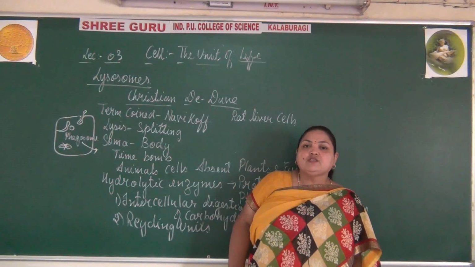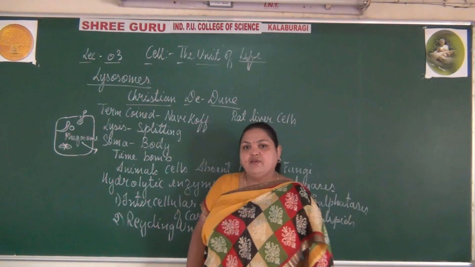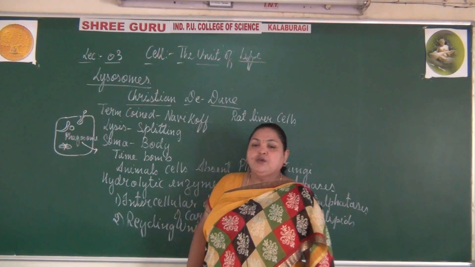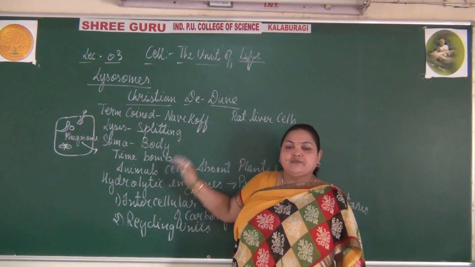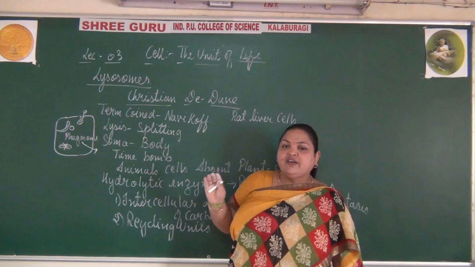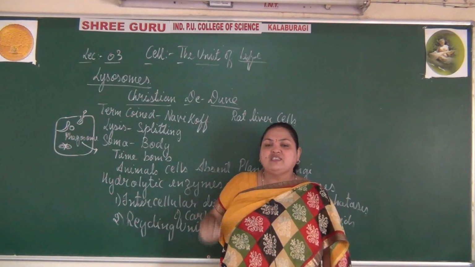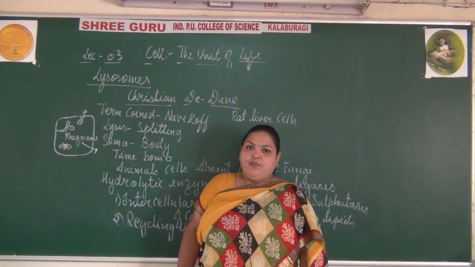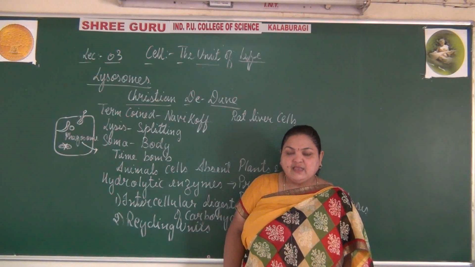Practice drawing the diagrams whenever required. In the next class we will deal with the other organelles. Already we have dealt with four organelles along with the cell wall and the fluid mosaic model of the plasma membrane. Thank you. We will see you in the next class.